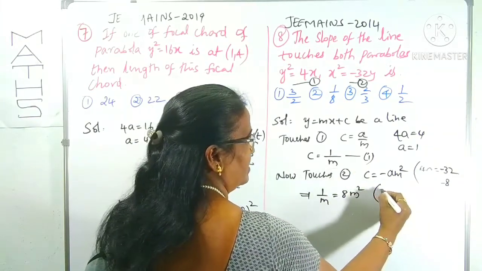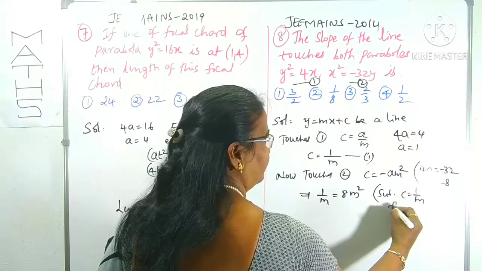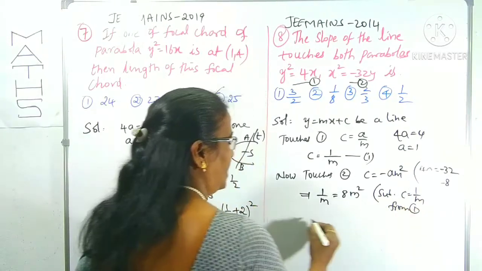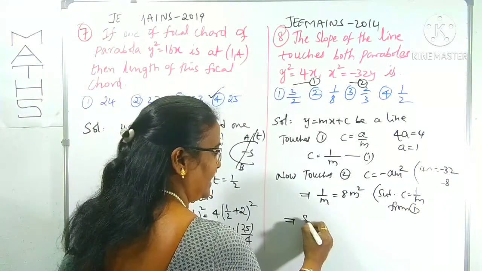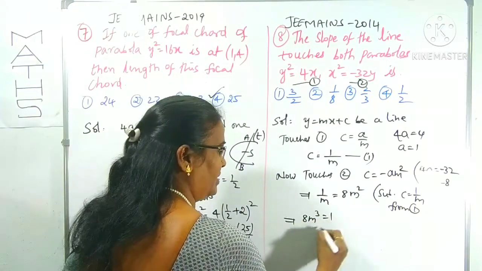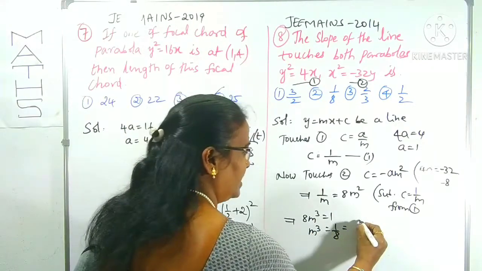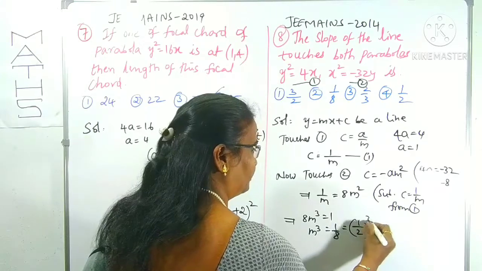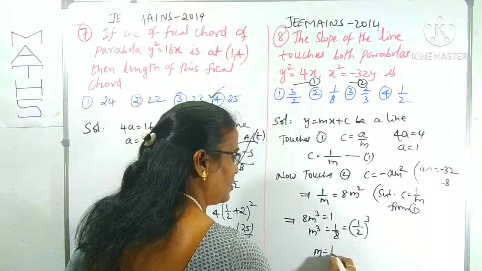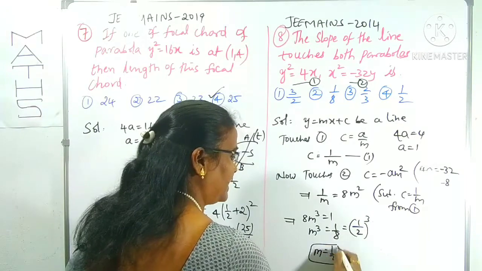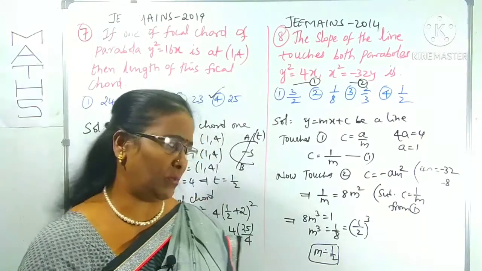This is substituting c is equal to 1 by m from 1. Right? Now, what can you get here? Take the cross multiplication. 8m cube is equal to 1. m cube is equal to 1 by 8. 1 by 8 we can write as 1 by 2 whole cube. So, m cube is equal to 1 by 2 whole cube means what? m is equal to 1 by 2. What is m? m means the slope of that line which touches both the parabolas.